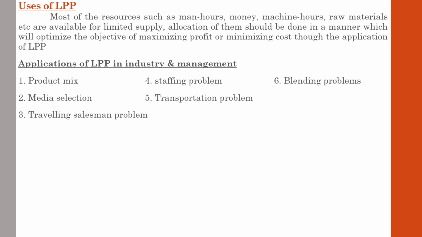Blending problems. These problems are likely to arise when a product can be made from a variety of available raw materials of various composition and prices. This is a complex decision area dealt with by the manager, and the main issue is that the product has to be made from a wide variety of raw materials.